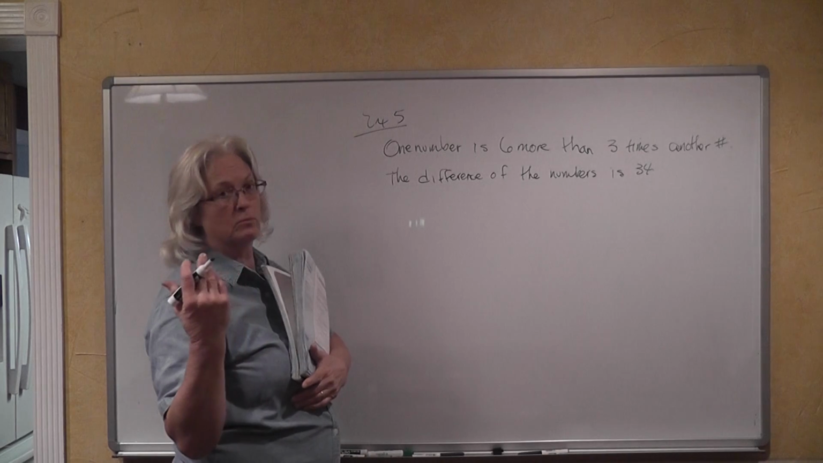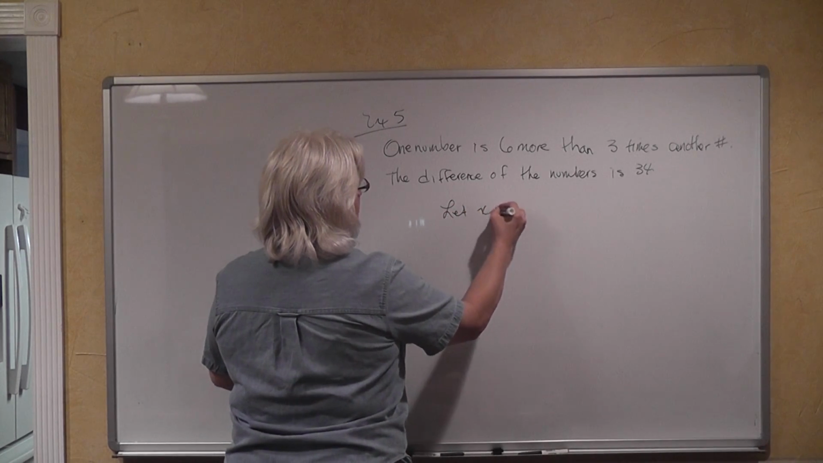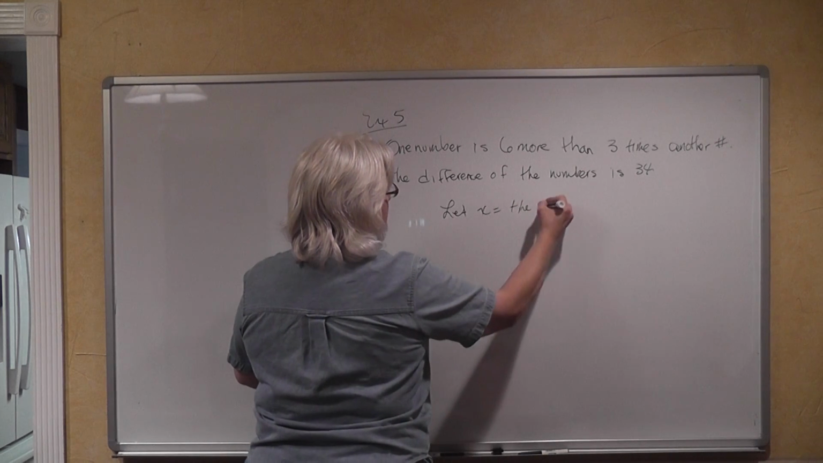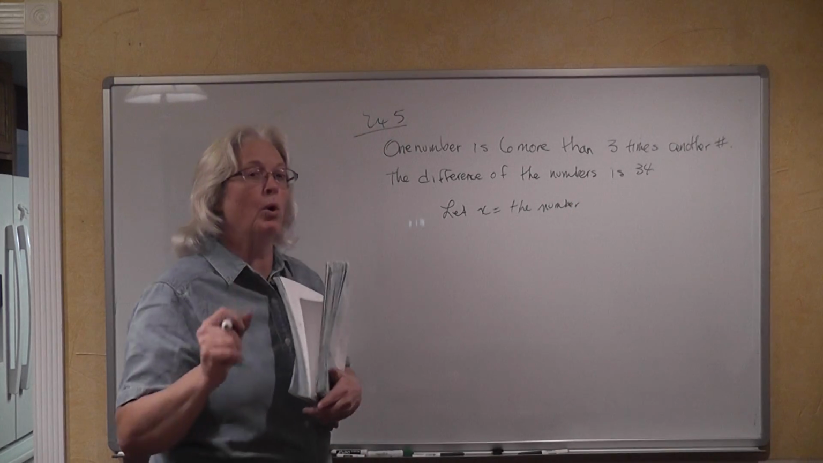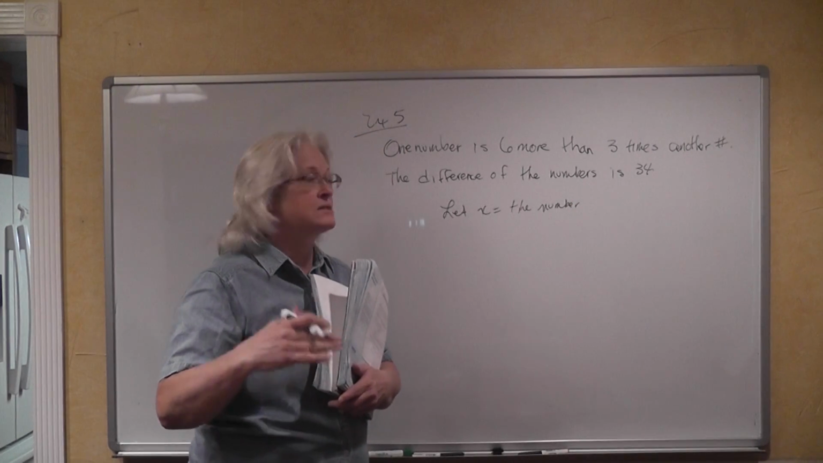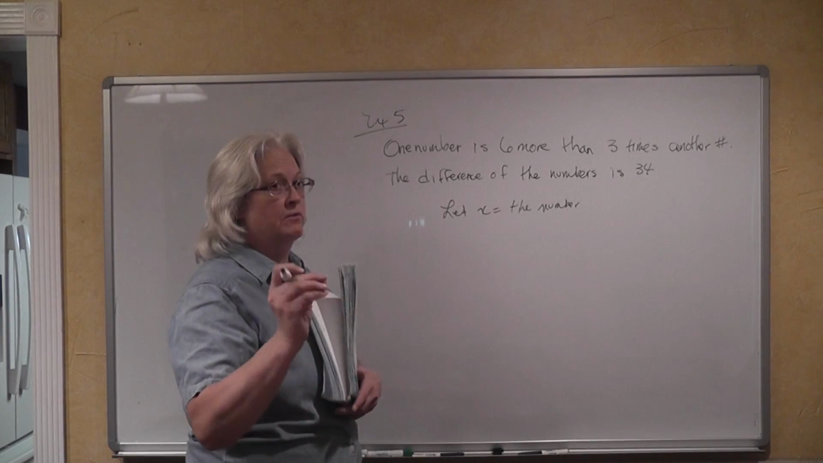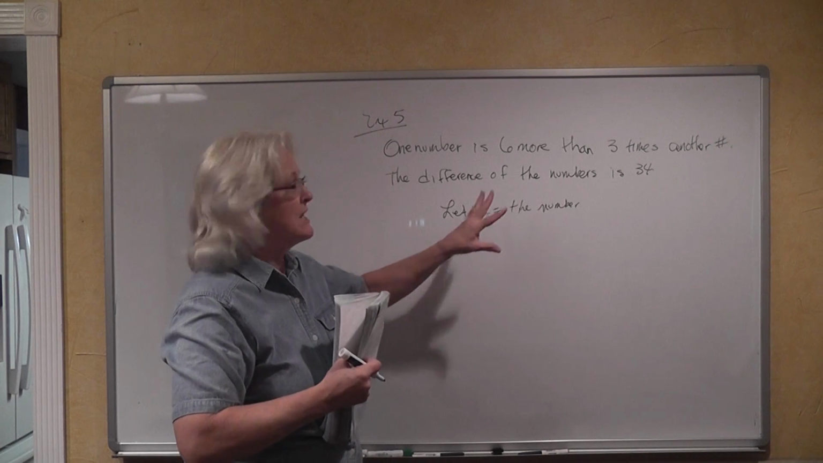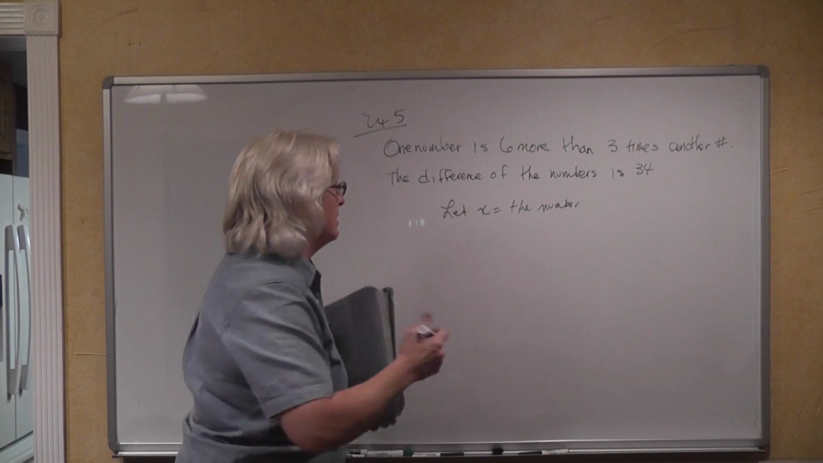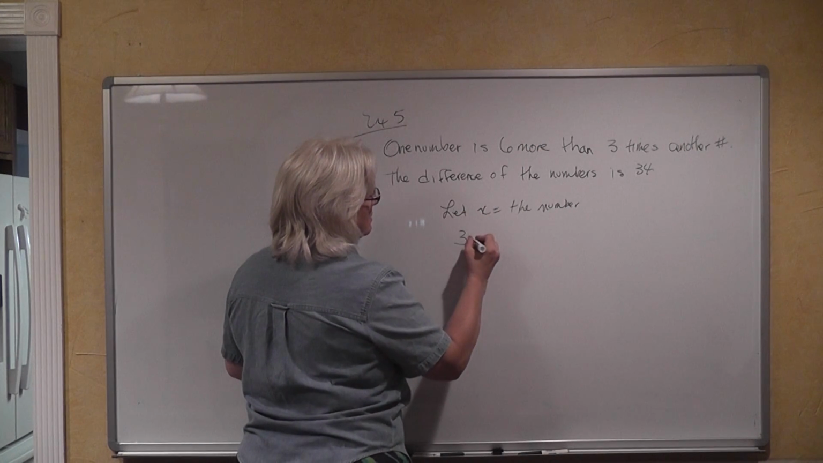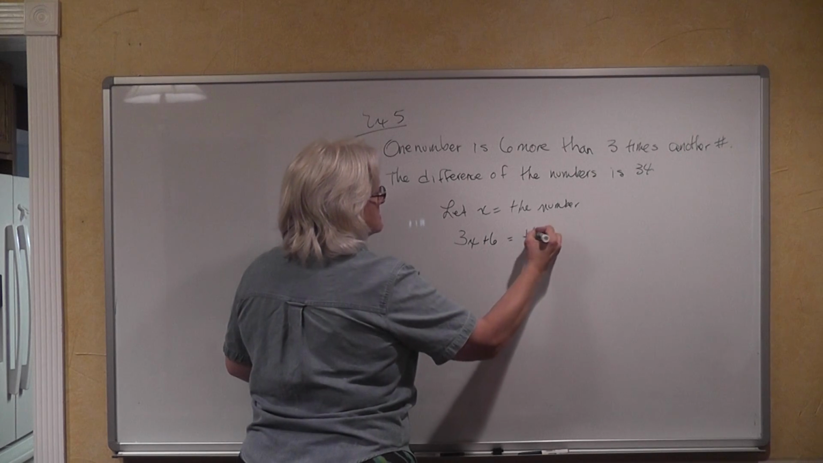So we're going to just pick a variable. We're going to say, let x be the number. And it says that one number is 6 more than 3 times another number. So here's our first number. The second number is 6 more than 3 times the other number. Here's 3 times the other number, and here is 6 more than. This is the other number.